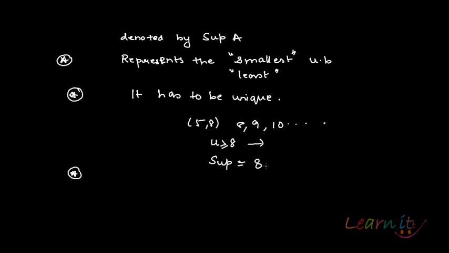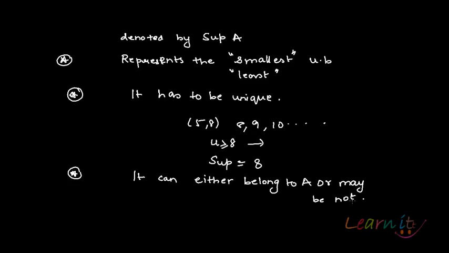Now 8 does not belong to the set because it's an open interval, but still it is the supremum of the set. So it can either belong to A or maybe not. These are very important points about supremum that we should know.